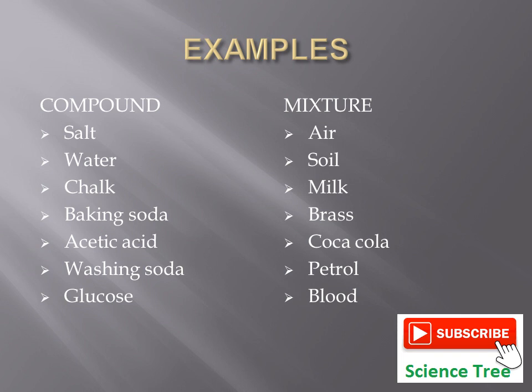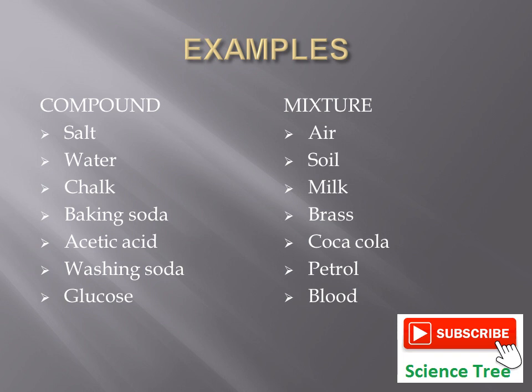Here are some examples of compounds and mixtures. Let's discuss them. Number one is salt. Salt is a compound formed by the combination of two elements, sodium and chlorine. Both elements join together, lose their original properties and form a new pure substance, which is salt, a compound.